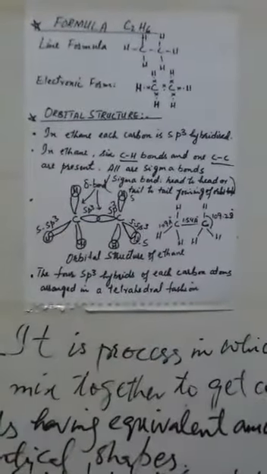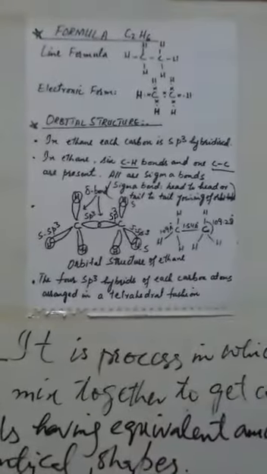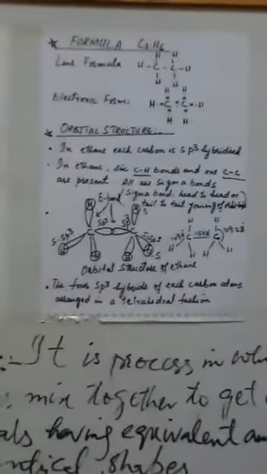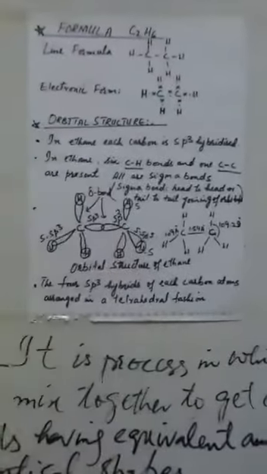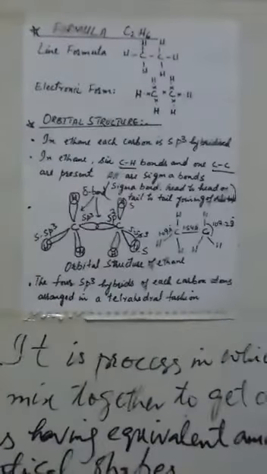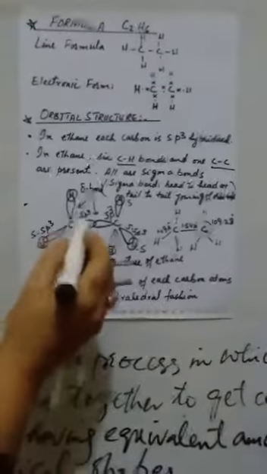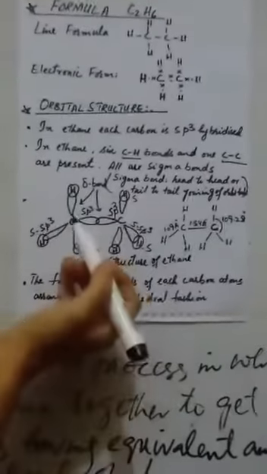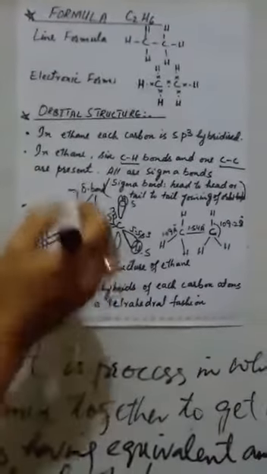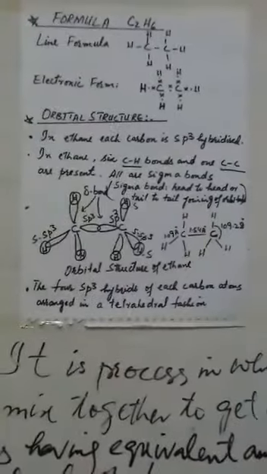Sigma bonding, when the orbitals join together head to head or tail to tail, is known as sigma bonding. Here all the bonds are formed in the sigma form between carbon-carbon as well as between carbon and hydrogen.